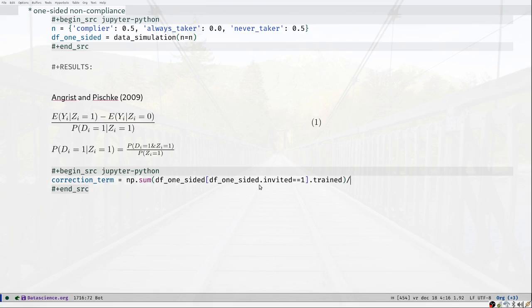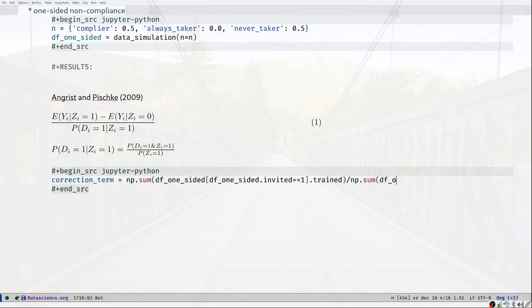And then I need to divide this by the number of people that got invited. So how do we do that? Again, I can do numpy sum here. I could also use the length of that vector, but I use the sum here.